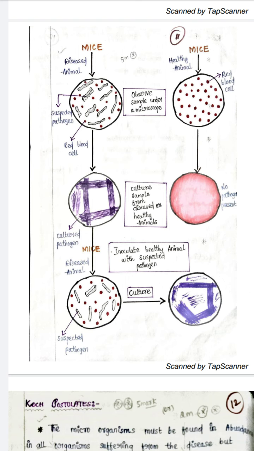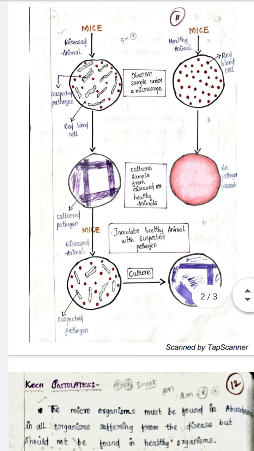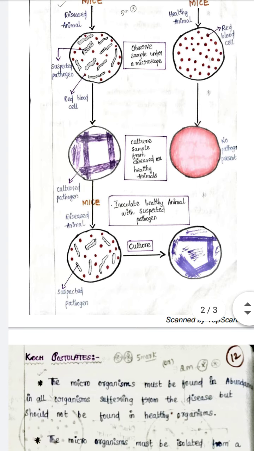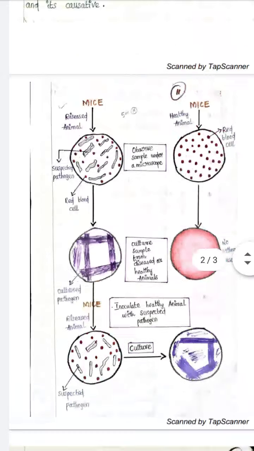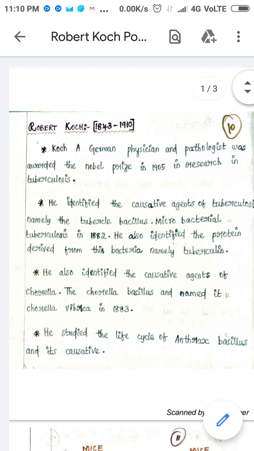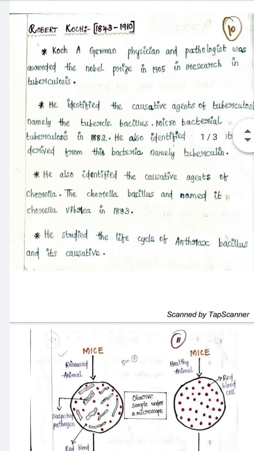You have to culture the sample in the culture media, that is in the petri plate, where we provide food for the bacteria, and again check the growth of the bacteria, see it under the microscope, and you should see the same suspected pathogen. Again we culture it, and the growth of the bacteria should be identical. So that's it. This is Robert Koch's postulates. Most probably you will get this in a 5 mark question.